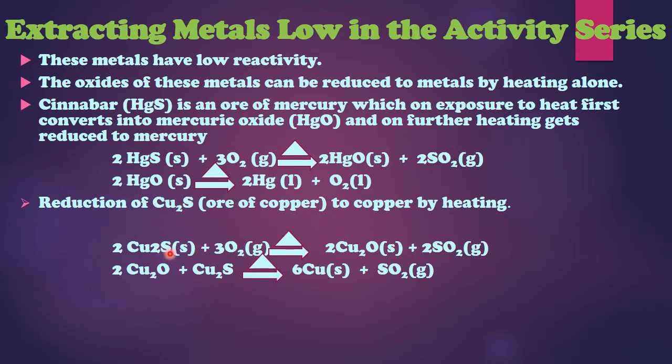You always need to remember, whenever there is a sulfide ore, whether it is of any metal, it is going to undergo roasting. So during roasting what happens is that the copper changes into copper oxide, and the sulfur combines with oxygen and changes into a gas and escapes, just like the mercury case. But in this there is a twist.